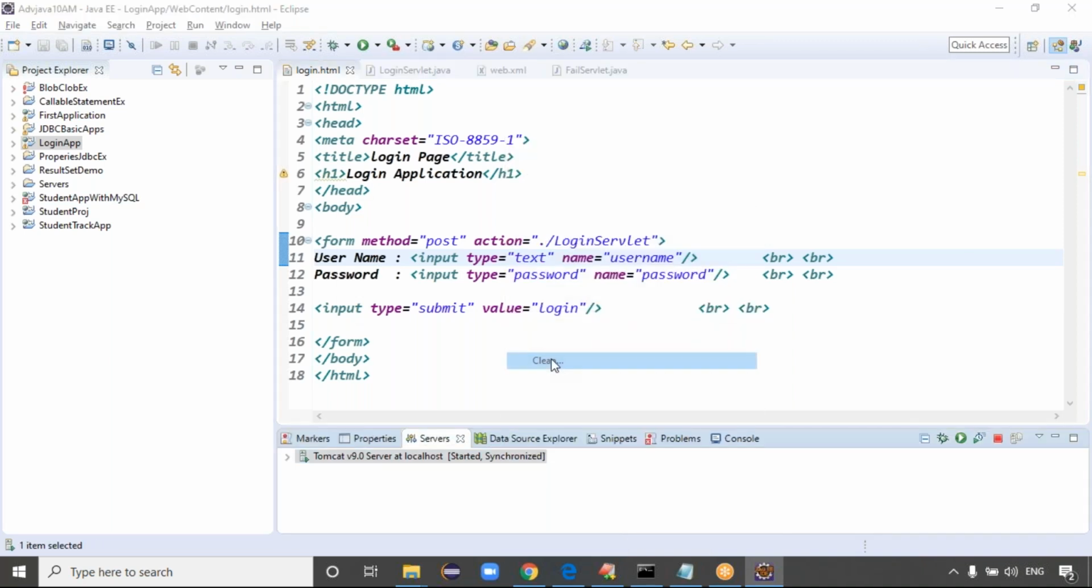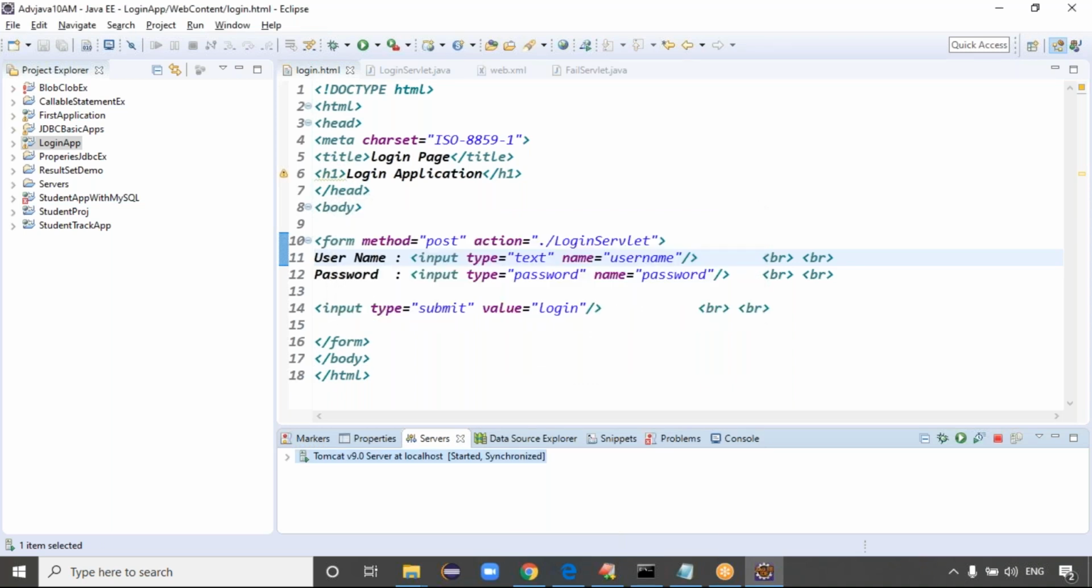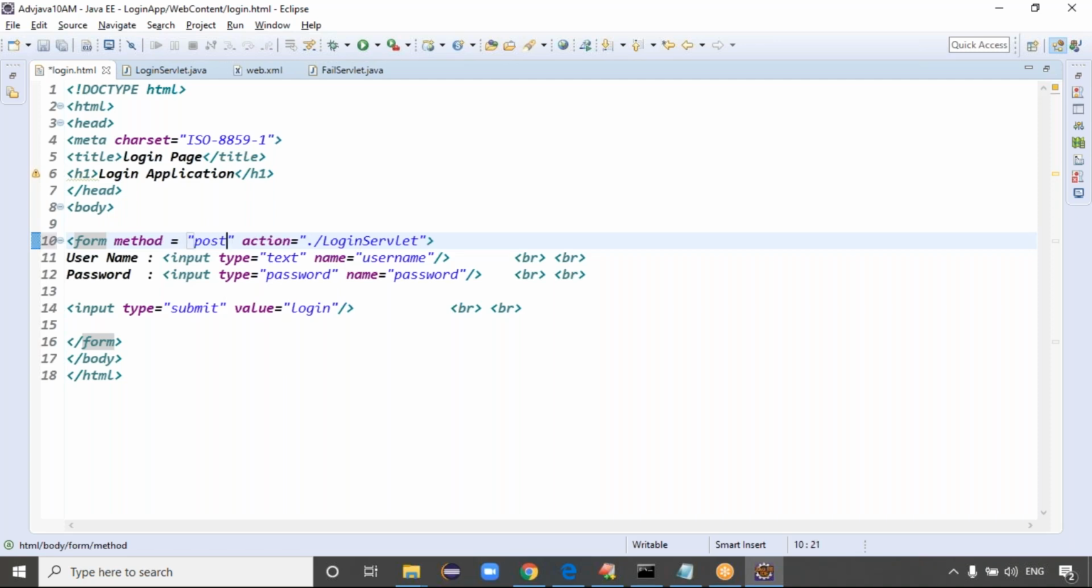What can I do? Why is the form tag not updated properly? Form method equals POST, I'm sending a POST request, right? It's fine.